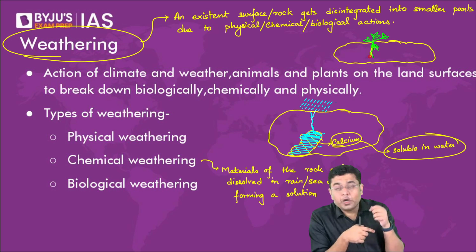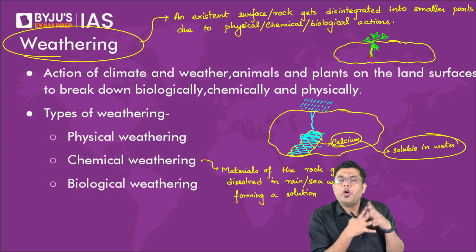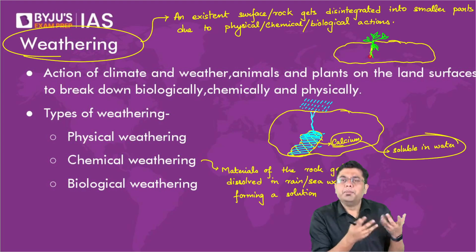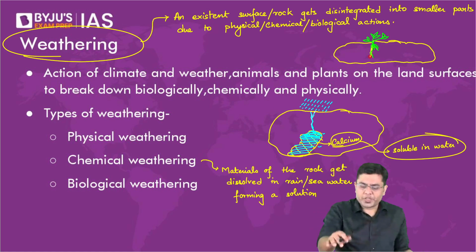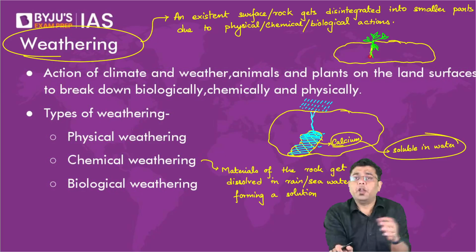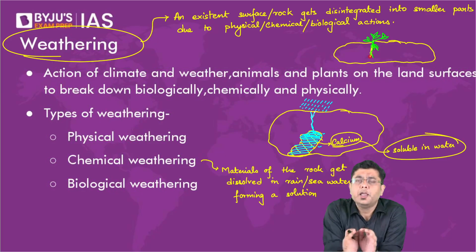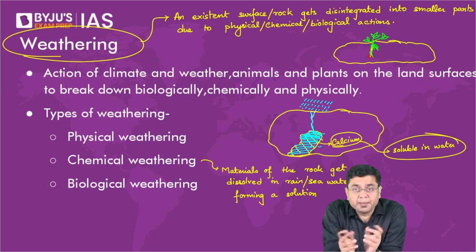So the breaking of the rocks can happen due to physical forces, due to chemical forces, or can also be initiated by biological processes. Now, in the case of biological weathering, many of you would have seen walls with certain plants coming up here and there.